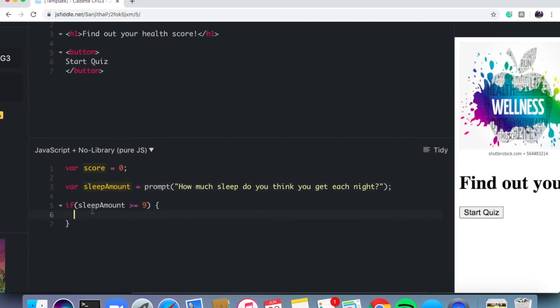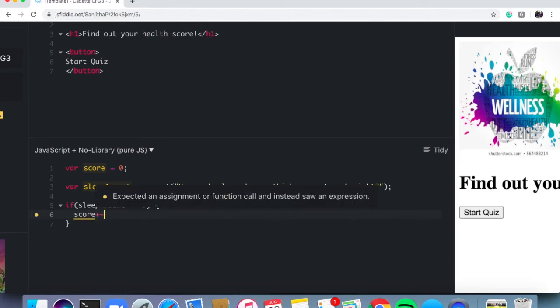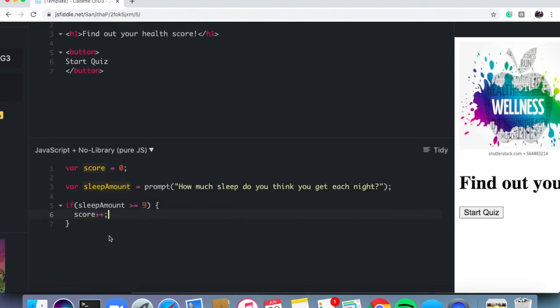To do that, I can type in score plus plus and add a semicolon at the end. Now, score plus plus simply increments whatever number that score previously held by 1. So if my score variable holds the value of 7, after this line of score plus plus, it's going to now be equal to 8. That's all that score plus plus does.